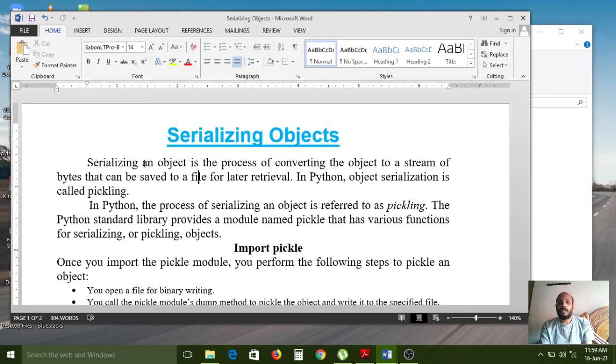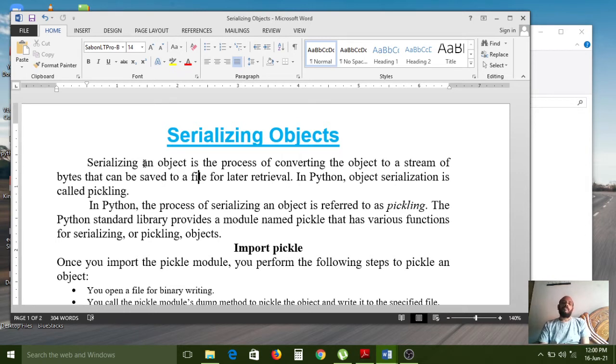I want to see which data I saved in it, so we have to open that file and read the content. If you want to make any modification, you do it there.